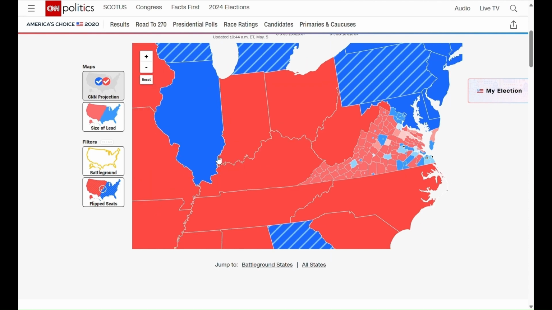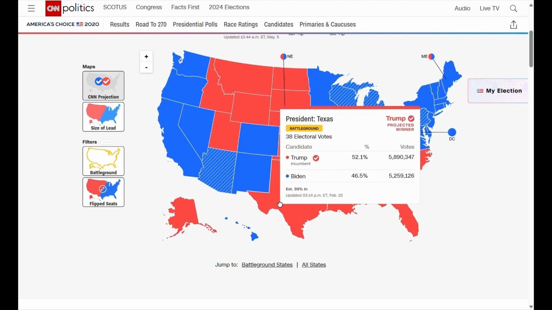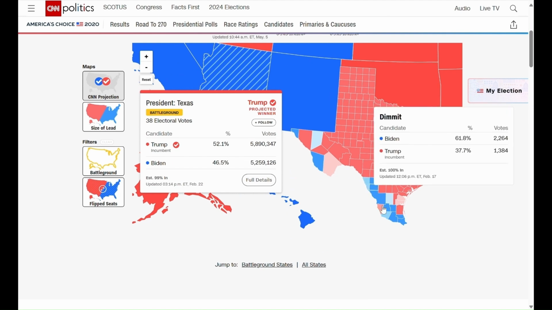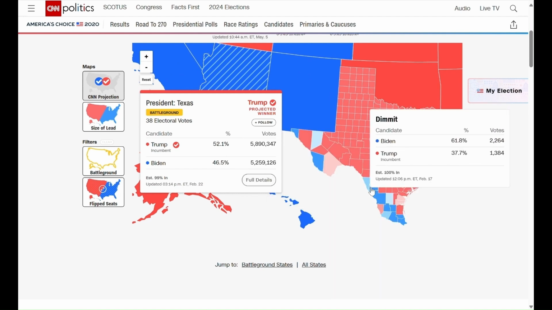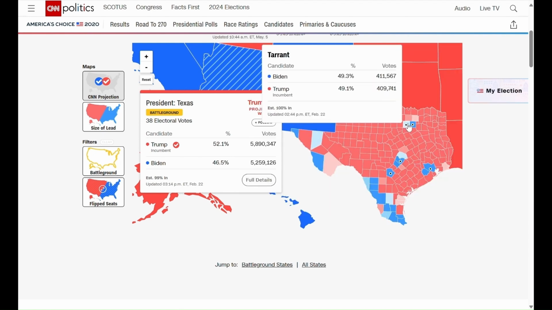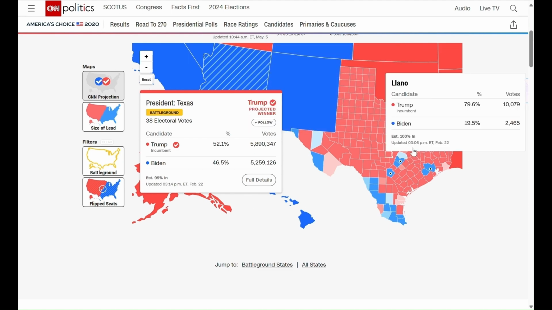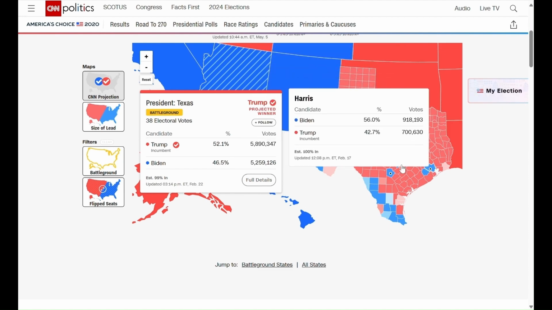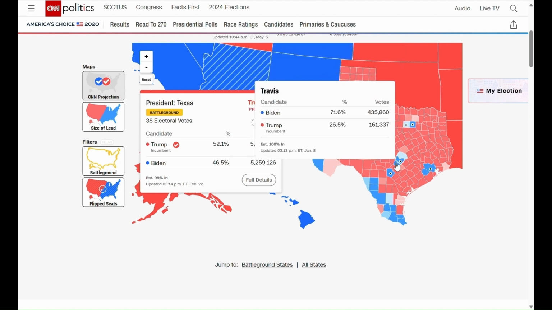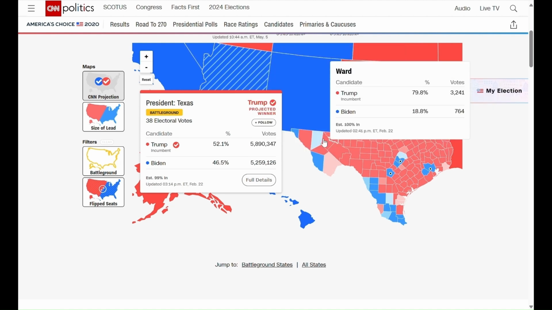Again, we know that the urban population and minorities are groups that really tend to favor Democrats. As you can see here, the Latino population in the Rio Grande Valley, and in big population areas like Dallas, Houston and Austin, you can see the big Democrat dots that actually represent a big amount of population.